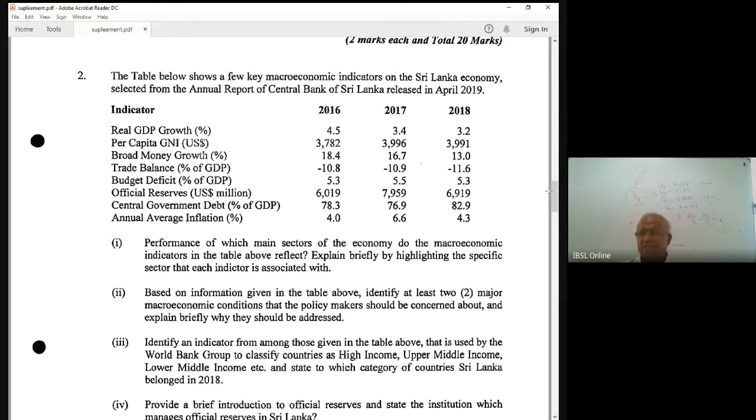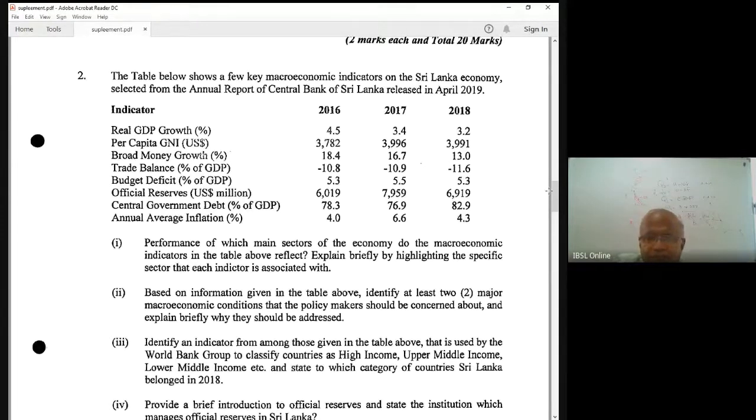Now in 2019 also there's a drop due to depreciation? I believe no, I believe a slight increase. Yes, I think I gave you this 2019 annual report data table. Please go through that. But if there is a drop in GNI, gross national income per capita, it is mainly due to the exchange rate depreciation. Then money supply, money growth is coming down. This is a good indicator. Monetary growth is coming down.